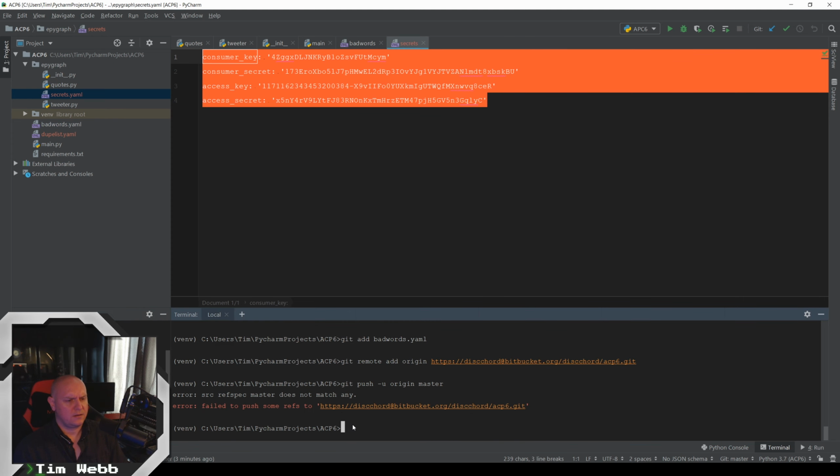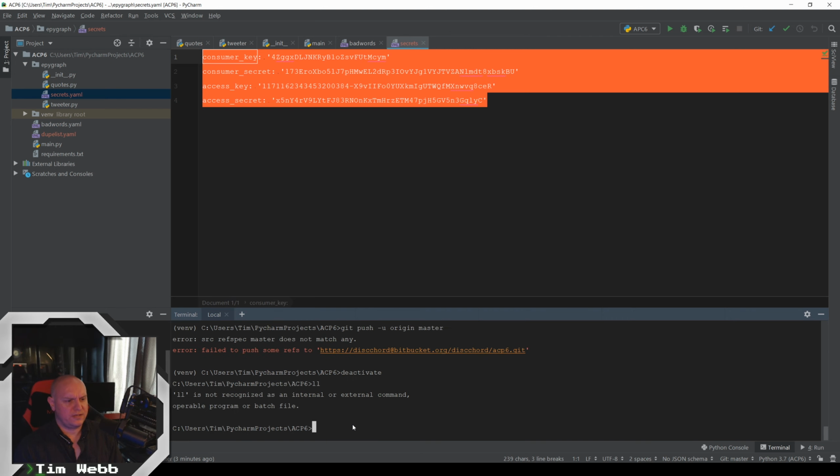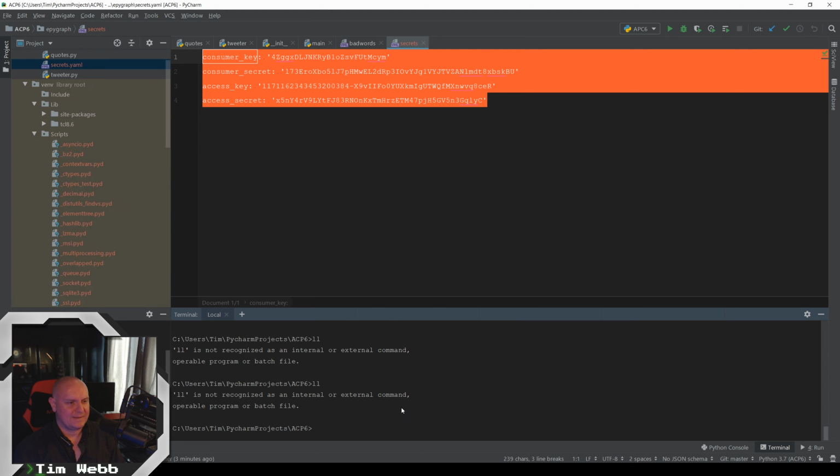On Windows, it's a little weird. We've got to go in a different direction. We got to do the venv bin. Hold on, I've got to remember. It is amazing how many times I have tried to LL right here. Okay, I think I remember how to do this now. We've got to venv and then scripts.